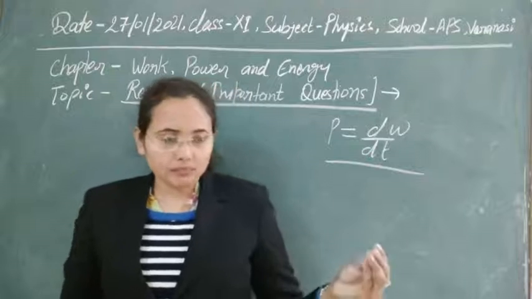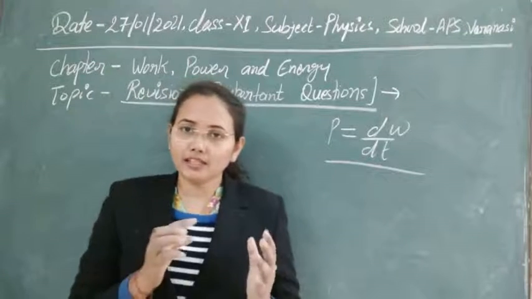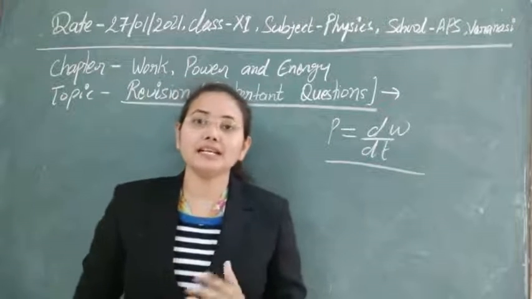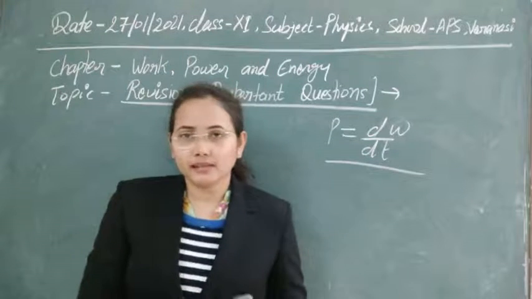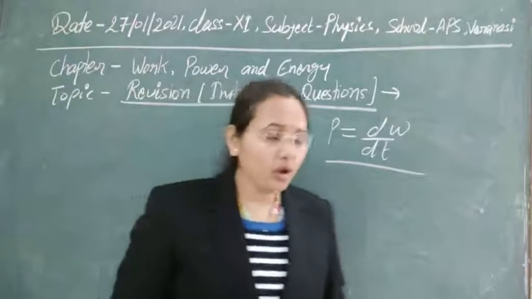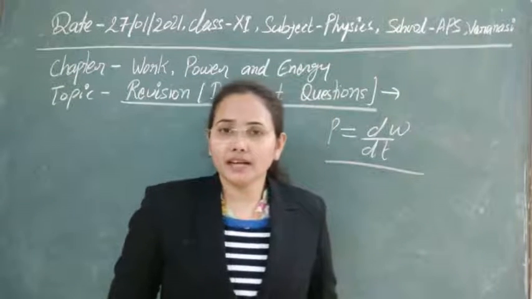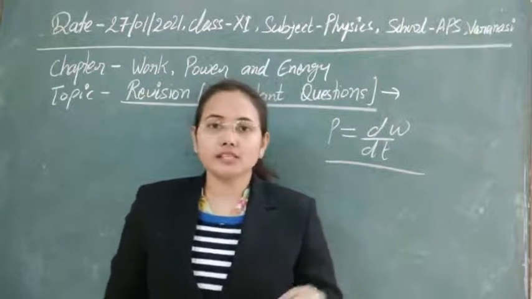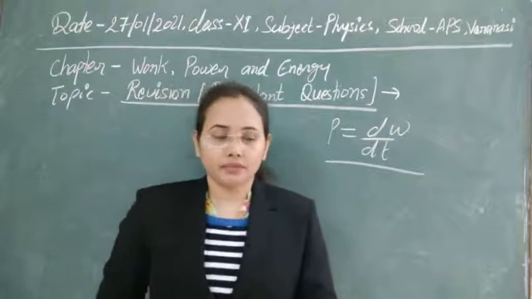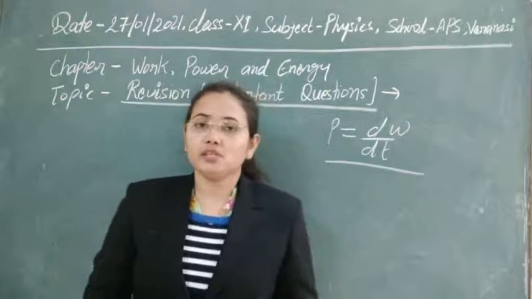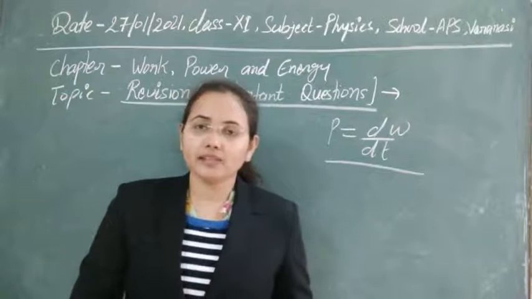If anybody possesses some energy, it means that it has the ability to do some work. In normal words you can see it in this way: if some work is done by the body, then definitely that work will be stored or changed into some kind of energy.